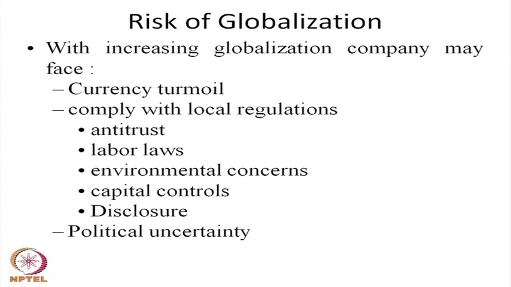The regulation may be in the form of antitrust regulation, labor laws, environmental concern, capital control, disclosure norms, the political uncertainty. They are also part of foreign direct investment. When foreign direct investment goes to a country, they accept the political uncertainty of the country. They also accept the tax regulation, the other kind of disclosure norm, accounting principle. These are the regulation side, they are accepting that. They also accept the environmental concern, the labor laws of the country, and antitrust agreement. These are some kind of risks of globalization or risks of foreign direct investment.